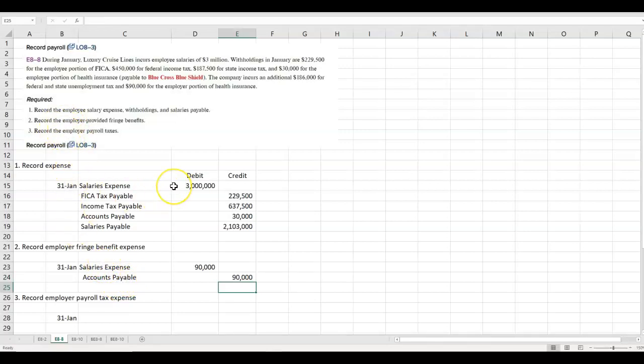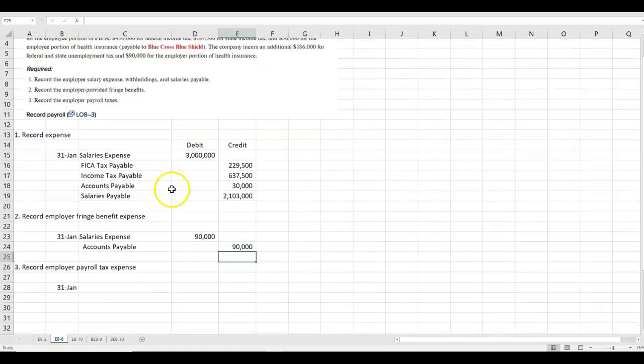Third step is to record the employer payroll taxes. This is actually payroll tax expense. A lot of times you make the mistake of thinking that these numbers up here that come out of the employee's check are payroll tax expense. They're not. That was on behalf of the employee with the employee's money.